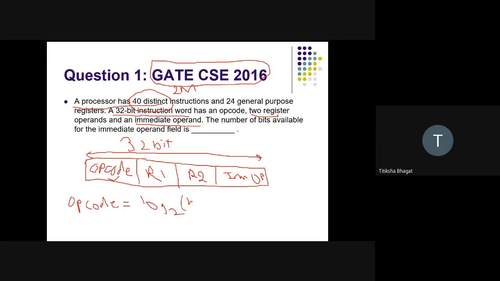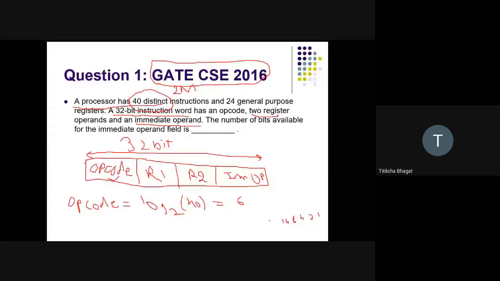Depending upon 40, we can calculate the number of bits required, which will be 6. How? See again: 1, 2, 4, 8, 16, 32, and 64. Where can I accommodate 40?